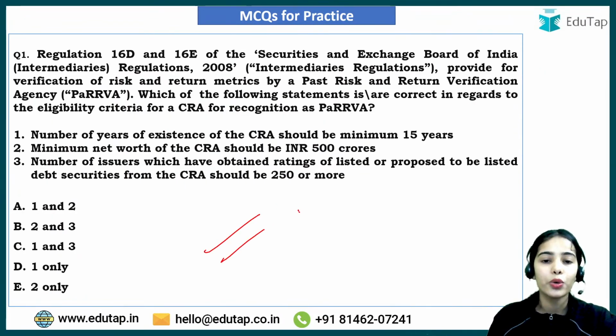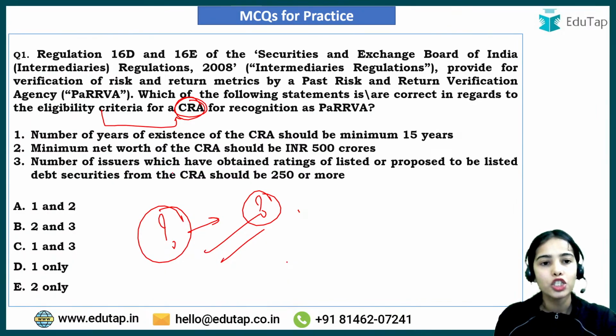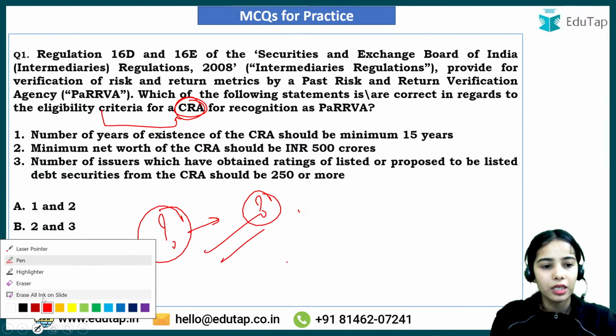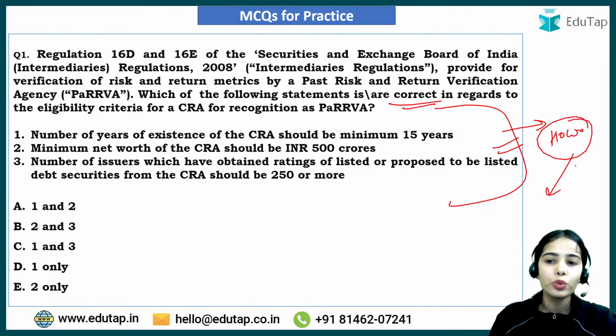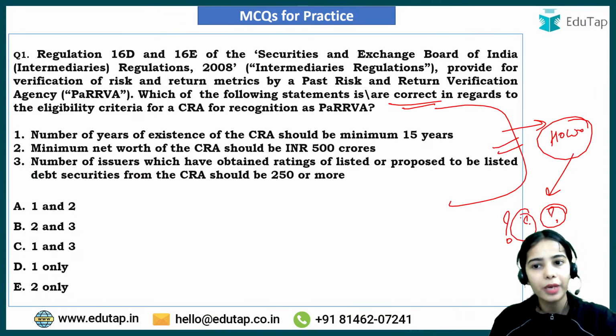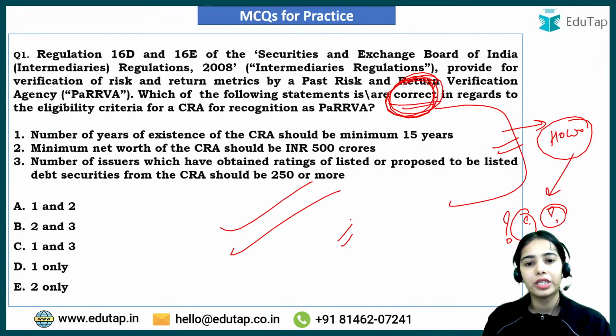Now this is the first question. I hope you will be easily able to answer this question. This is regarding the eligibility criteria for CRA. Do tell me what is the mistake in this question, or what is the incorrect statement in this question, and why the statement is incorrect. Basically, first of all, you have to tell the correct statement, that which of the following statements are correct. But in the comment section, when you are giving the right answer of the homework question, do tell me which statement is wrong and why it was wrong.